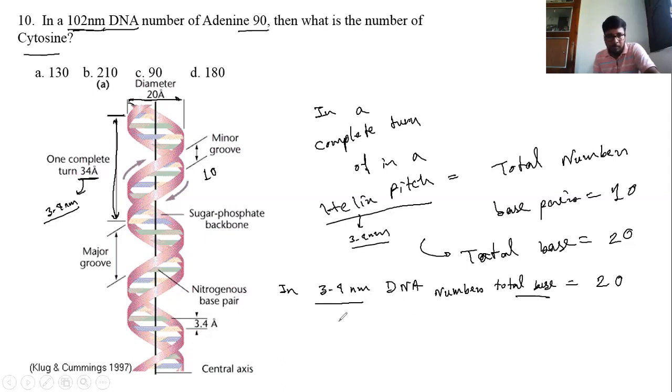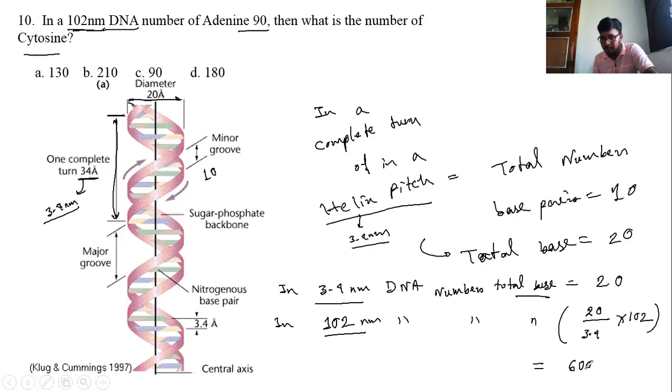And in the problem, the length is 102 nanometer. So in 102 nanometer of DNA, the number of total bases is 20 by 3.4 into 102. And this is 600.